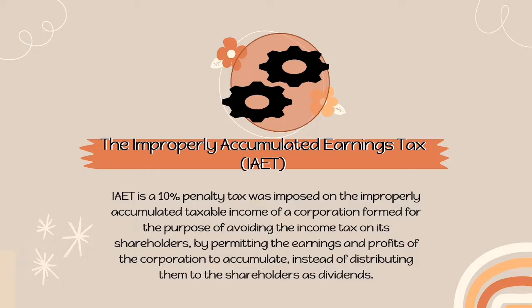The improperly accumulated earnings tax or IAET. IAET is a 10% penalty tax imposed on the improperly accumulated taxable income of a corporation formed for the purpose of avoiding the income tax on its shareholders by permitting the earnings and profits of the corporation to accumulate instead of distributing them to the shareholders as dividends. Based on Section 43 of the Corporation Code, it prohibits a stock corporation to maintain or retain earnings more than 100%